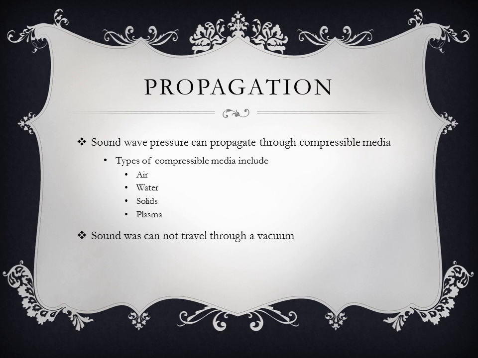Sound wave pressure can propagate through compressible media. Such types of compressible media include air, water, solids, and plasma. Sound cannot travel through a vacuum. It needs some sort of media to propagate the sound's pressure wave.